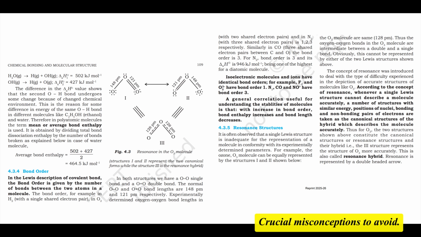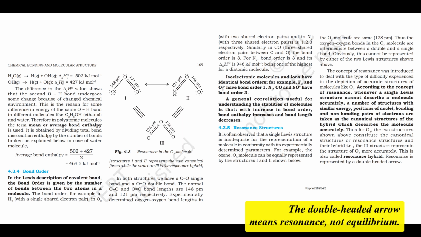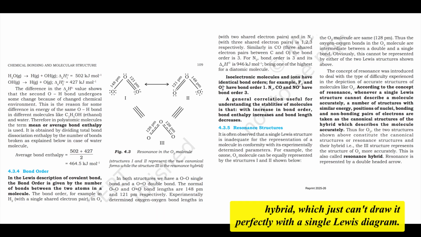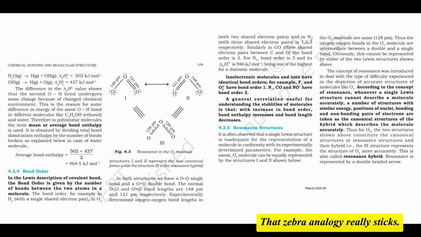3. There's no equilibrium between canonical forms. The double-headed arrow means resonance, not equilibrium. 4. The molecule has one single unique structure, the resonance hybrid. We just can't draw it perfectly with a single Lewis diagram. The zebra analogy you mentioned earlier is perfect. You can describe it using pictures of a white horse and a black horse, but the zebra itself is neither. It's something unique that blends those features. That zebra analogy really sticks.